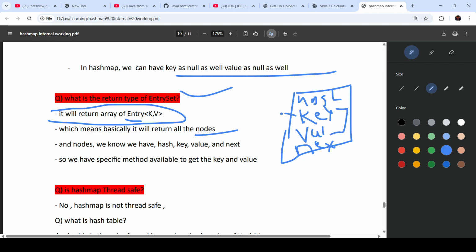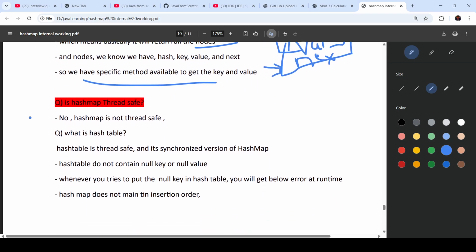Okay, so this entry set will have all this, but they have provided two methods, get key and get value. So we are interested in these two only, right? We don't need hash, right? Hash is used internally for calculating the bucket location. Next is also pointing to the next one. We are not bothered about these two, but we need the key and values, right? That's why they made get key and get value. These two methods are there, so we can use these two methods to get our data.